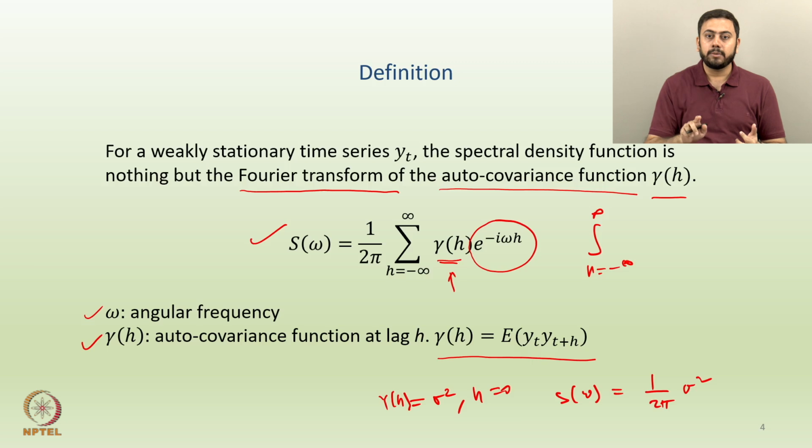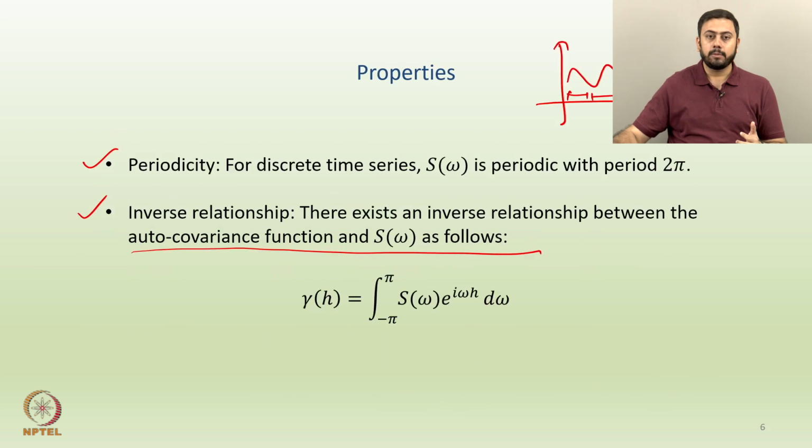Okay. So, again just to repeat one last time, whenever h is 0, this gamma h is exactly equal to sigma square. Whenever h is not 0, gamma h is 0, and then I can immediately write down this S of omega here. Okay. So, moving ahead, this is exactly what we have here.